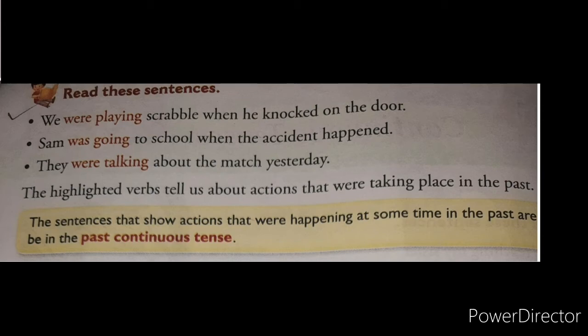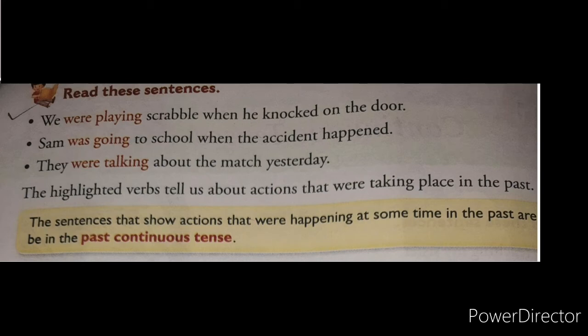First, we were playing scramble when he knocked on the door. Now here, were playing, these two words indicate that this sentence is in past continuous tense. Why have we used were before playing? Because we is a plural pronoun, and if the word is plural we add were.